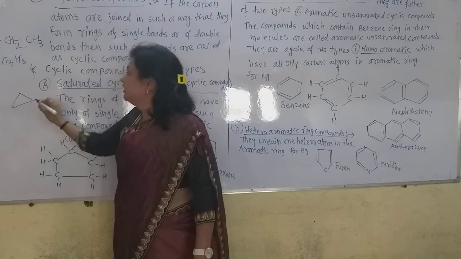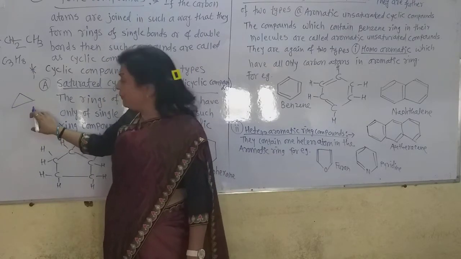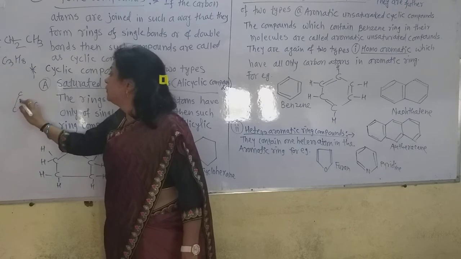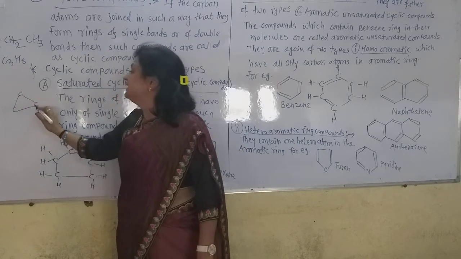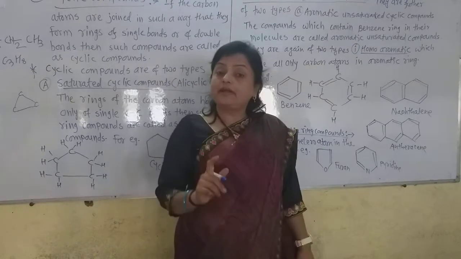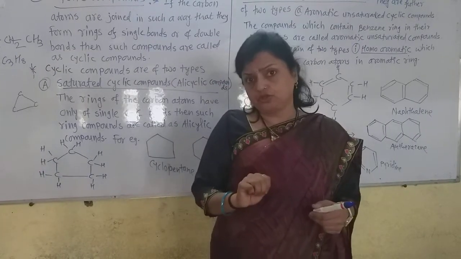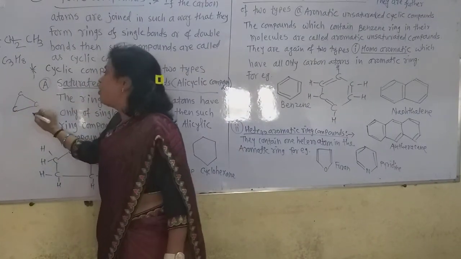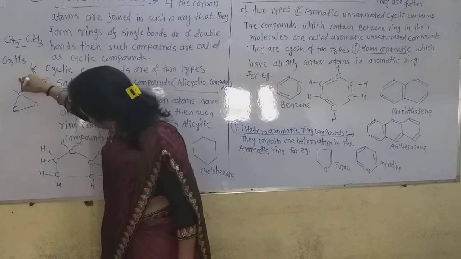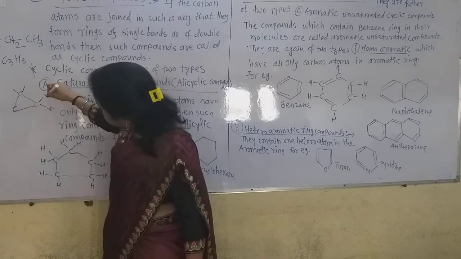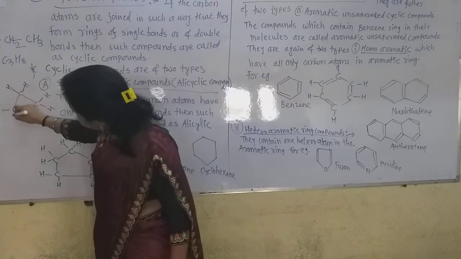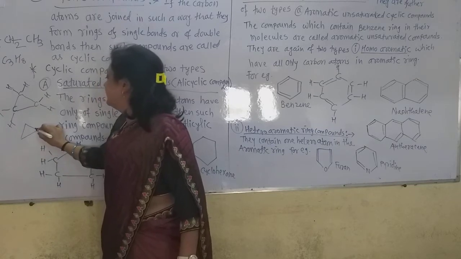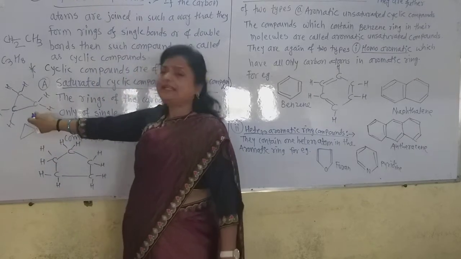Now this is the straight chain propane, and the ring chain propane is in this way. It may be drawn in this way, or we know that at the corners there are the carbon atoms in the propane. You must remember that carbon has only 4 bonds around it. So carbon is tetravalent. So these carbons already have 2 bonds each, so they have only 2 hydrogen atoms on them. But this cannot be shown, so the cyclopropane can be shown in this way as the triangle. You can draw cyclopropane in this way.